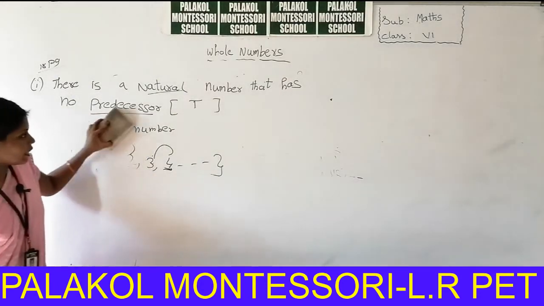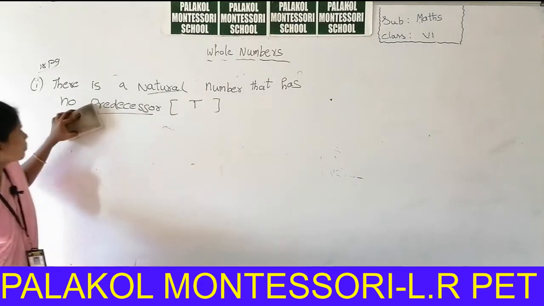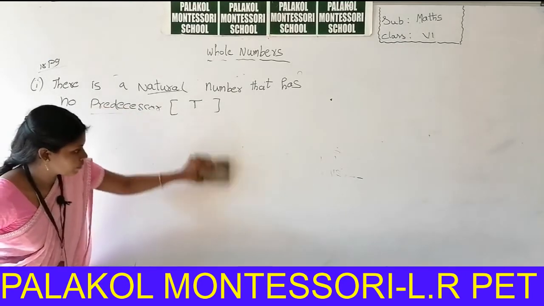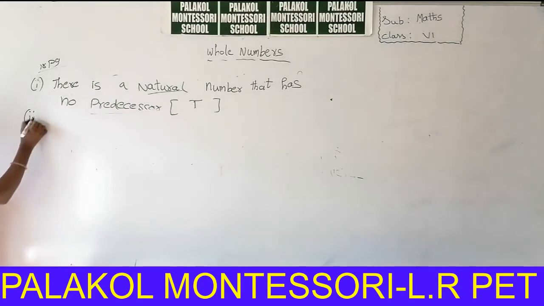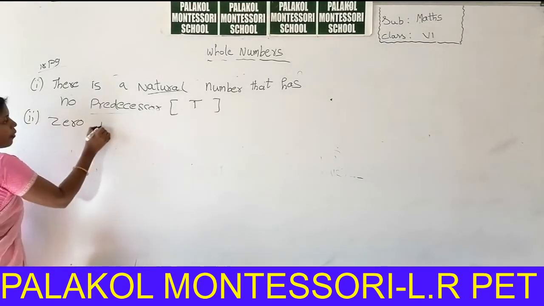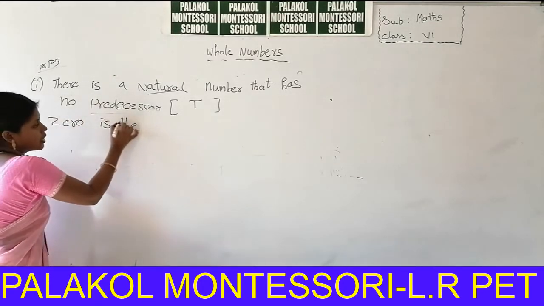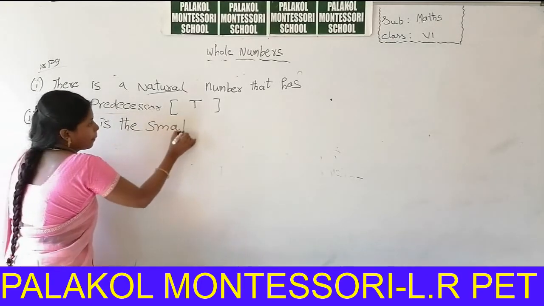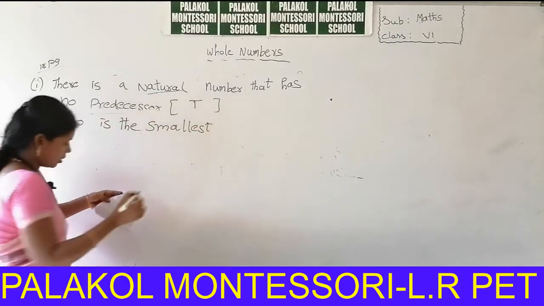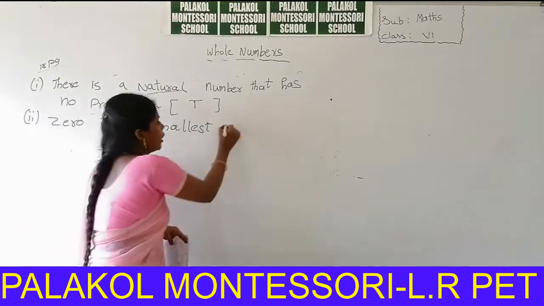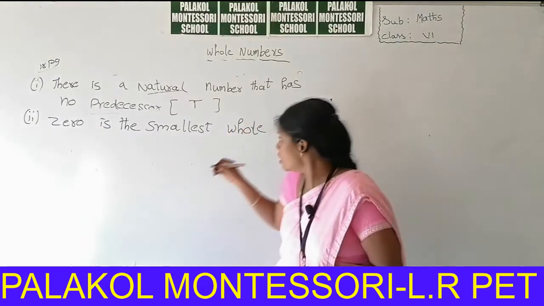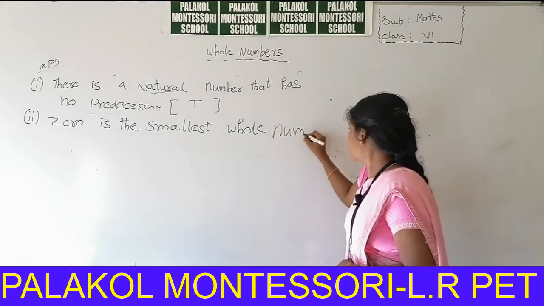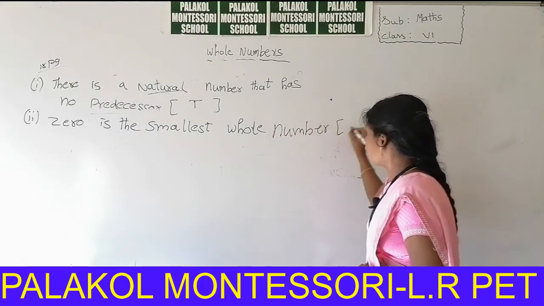So you can take another statement. So second question, 0 is the smallest whole number. 0 is the smallest whole number. Is it true or false?